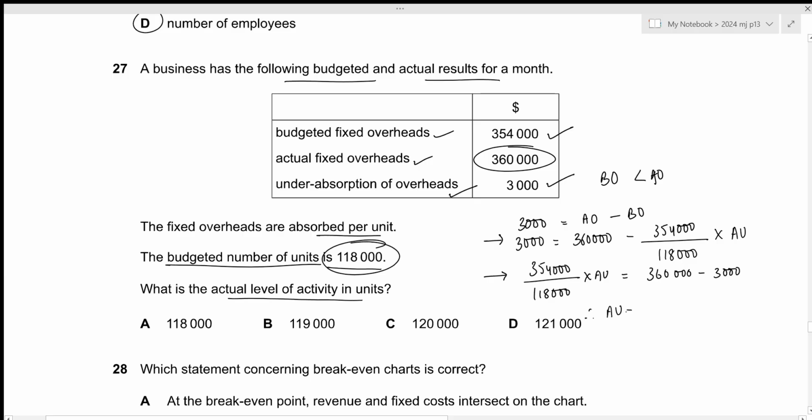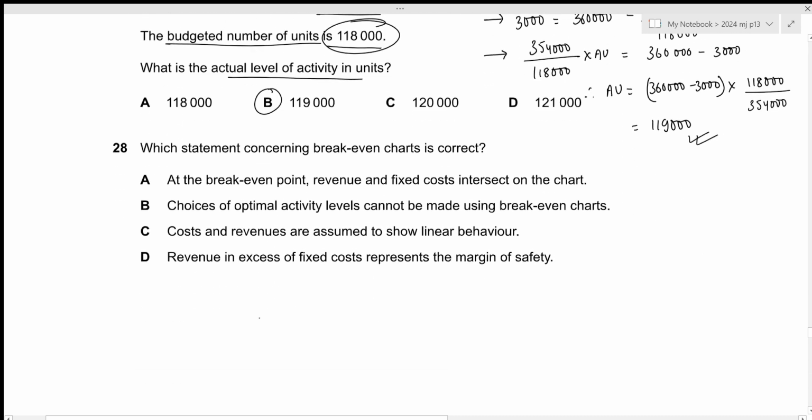Now actual units will just be 360,000 minus 3,000 times 118,000 divided by 354,000. This results in the value of 119,000. So this is the answer we're looking for, which is given by option B. That is all for the 27th question. Let's move towards the next one.